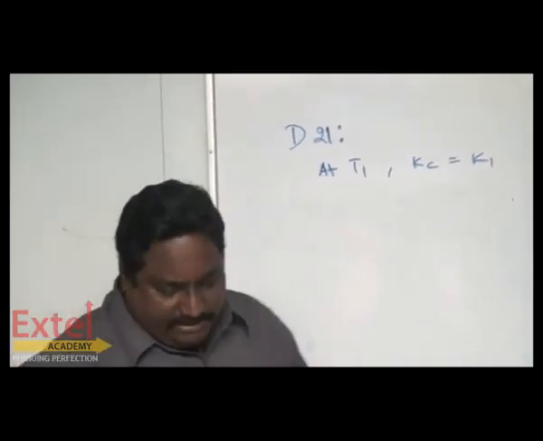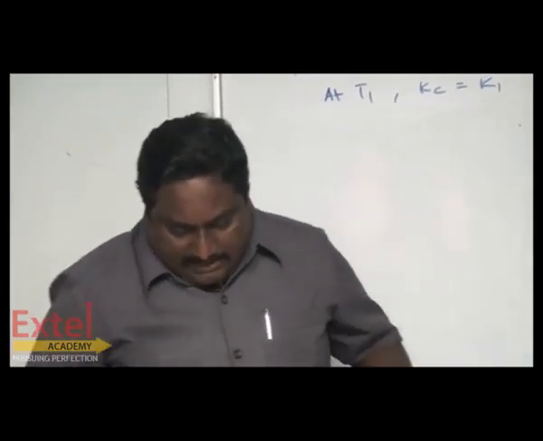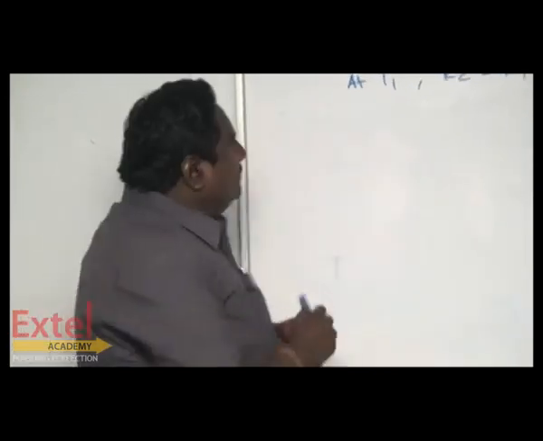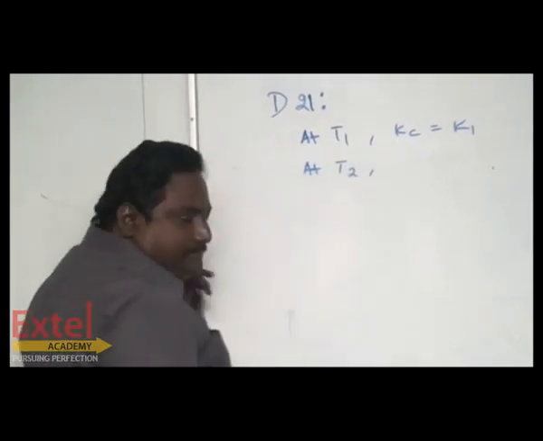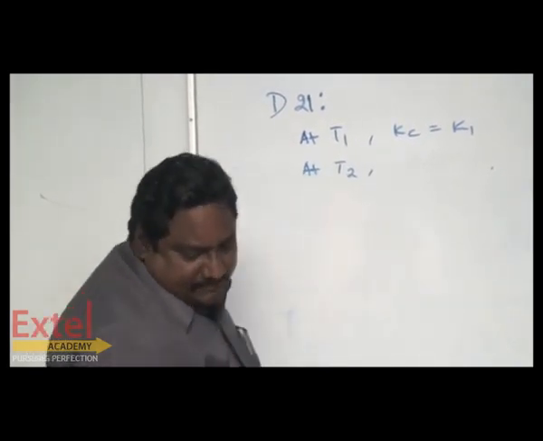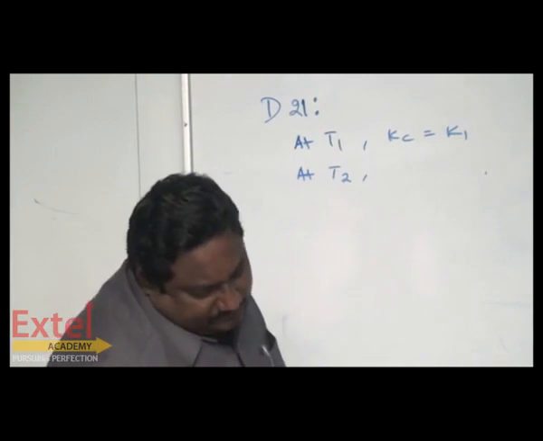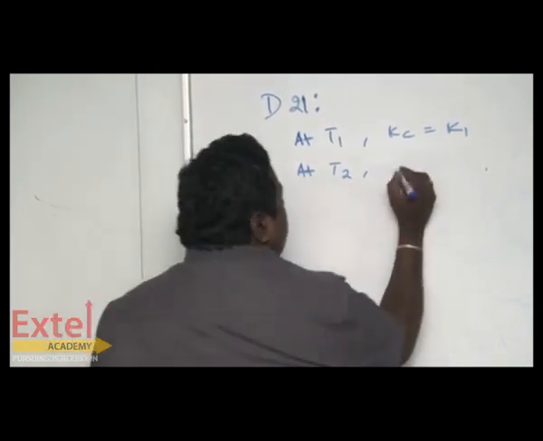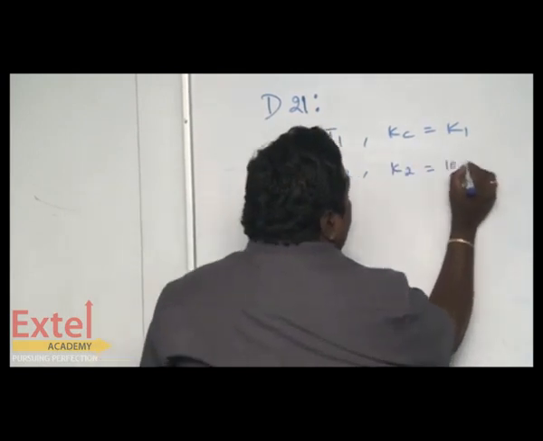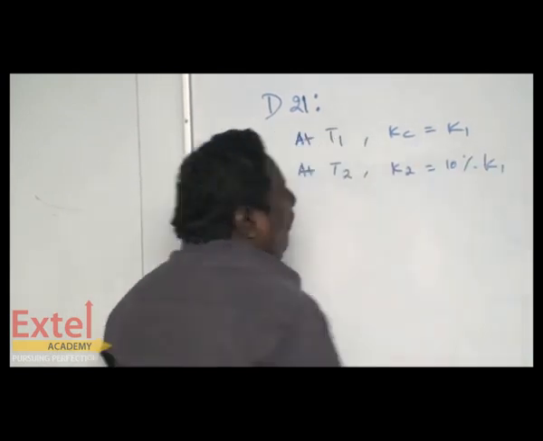This is given. At a higher temperature T2, at T2, Kc is 10% of K1. That is K2 equal to 10% of K1.